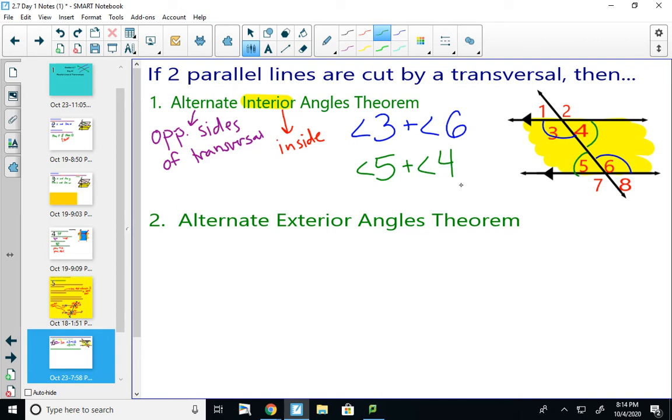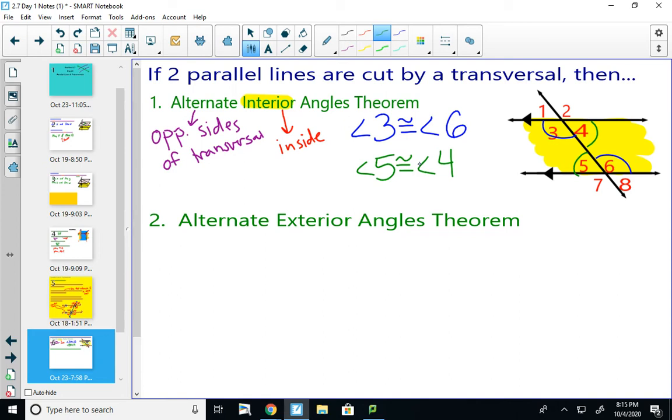You might notice a relationship between these 2 angles. You might notice it from your drawing. You might be able to notice it just by looking at the picture. These 2 angles are going to be congruent. So angle 3 will be congruent to angle 6, and angle 5 will be congruent to angle 4. So the alternate interior angles theorem just says alternate interior angles are congruent.